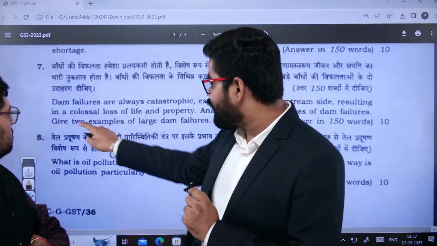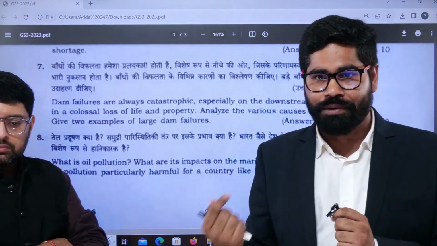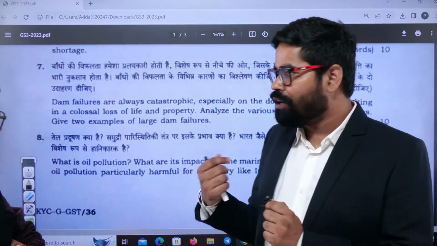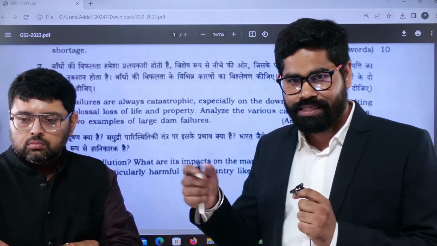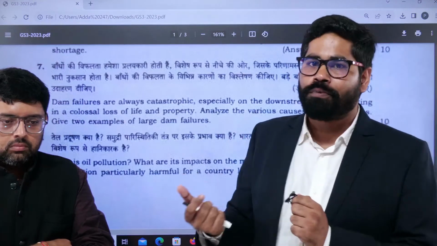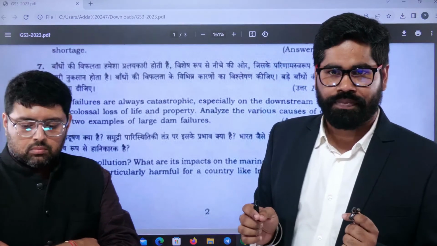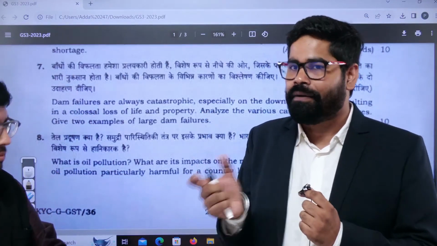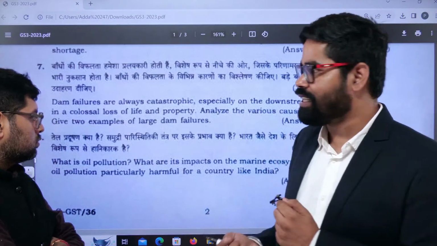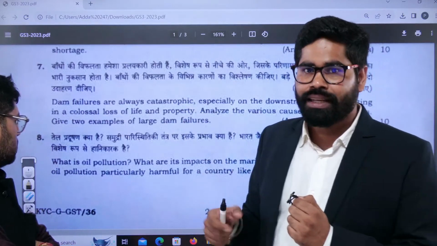If we look at the second part, give 2 examples of large dam failures, this is one part where some of the students might have faced difficulty. Generally, we don't have such examples of large dam failures in the Indian context in the recent 4-5 years. That might have proved to be a problem. Although if we look a little back, in 2015-16, then we get examples. But for recent times, it might have been difficult for some students to write the 2 examples, though they have not asked about recent times. If you have read the topic in depth, then you might be aware of it.